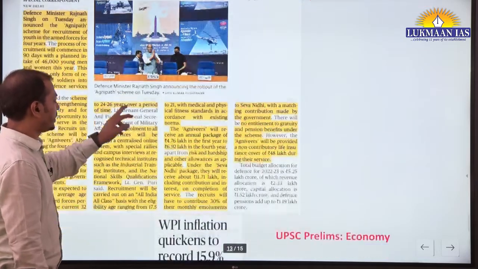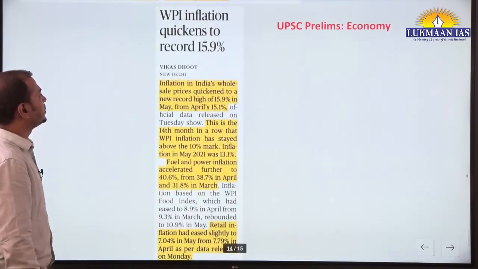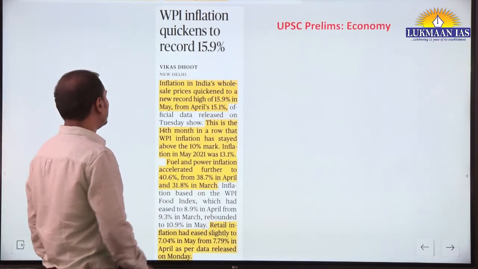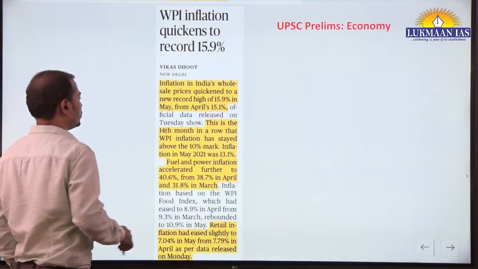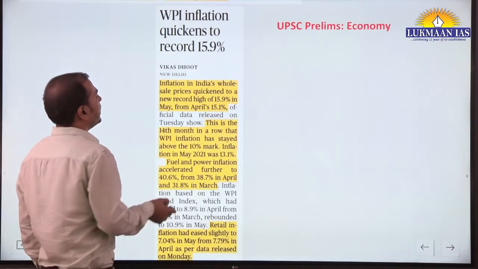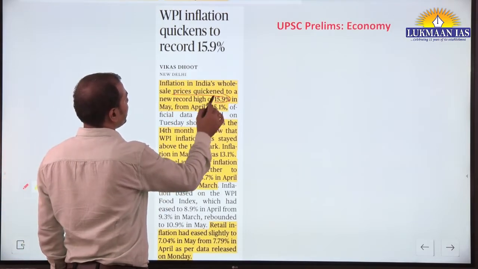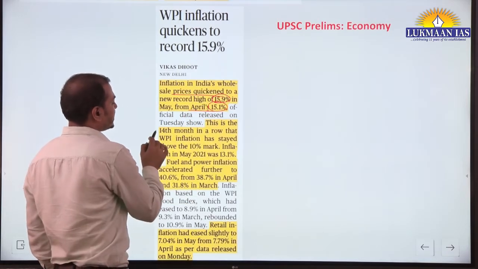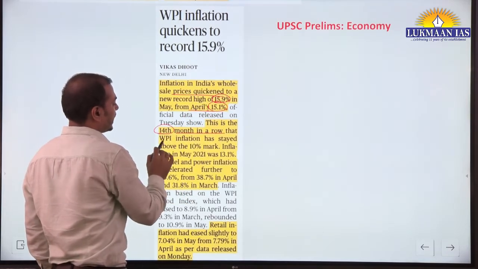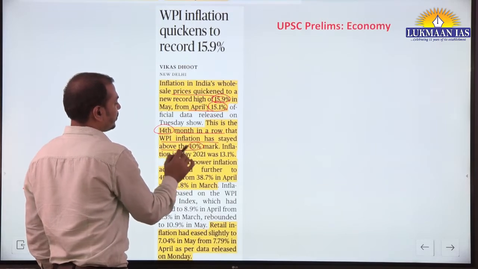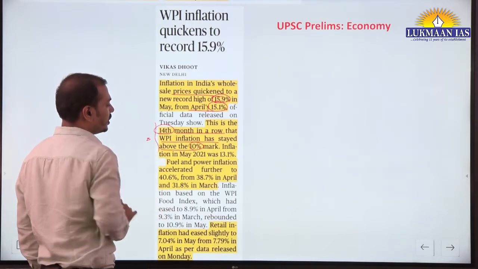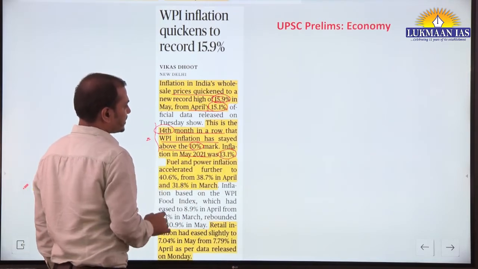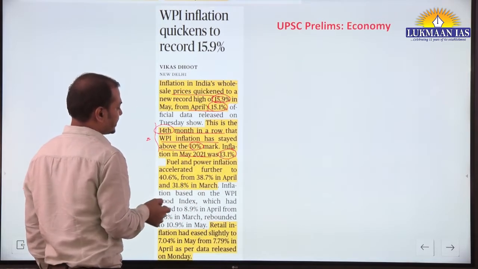Fine. Okay. Now WPI inflation quickens to a record 15.9%. So you should know the trend, not the exact facts. Inflation is 15.9%, in April it was 15.1%. This is the 14th month in a row that WPI inflation has stayed above the 10 mark. This trend you should know. And last year in May it was 13.1%. So it is higher than the same month last year.